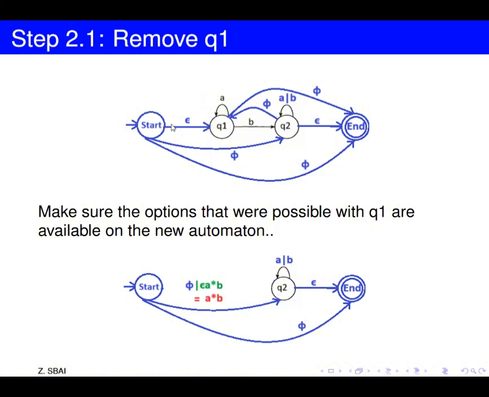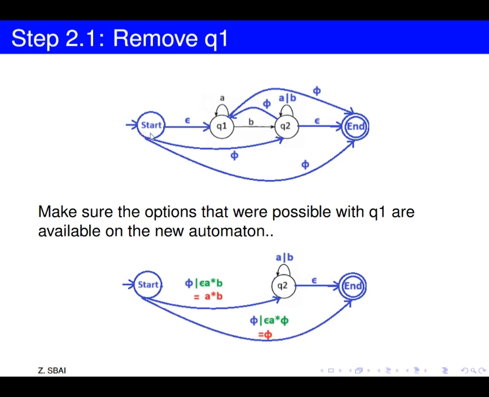And we will write here what will be the regular expression if we take this way. So we'll find here epsilon, then a possibility of going through the same state Q1 many times with the symbol A, so it will be A star, and then we'll have B in order to reach Q2. So we'll write here epsilon A star B. And all of this regular expression may be simplified to A star B, since epsilon concatenated to anything will be this anything, and union of any regular expression with empty set will result in the regular expression. So we'll write here A star B.